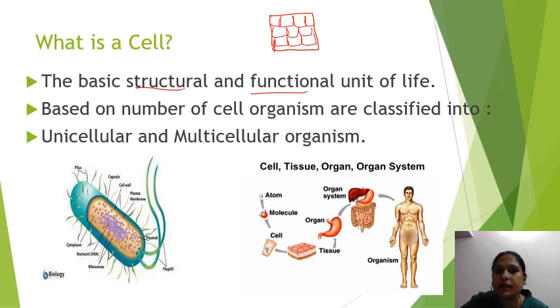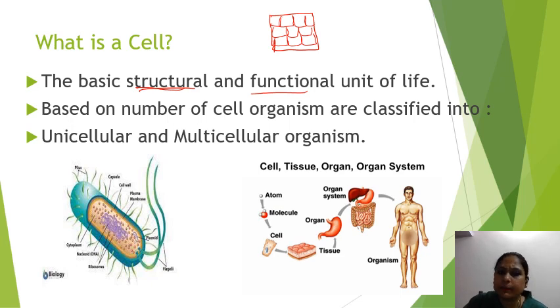Similarly, a cell is also made up of atoms. Atoms join to form molecules, and many molecules form the cell. The cell forms the tissue, tissue forms the organ, and organs form the organ system. Many organ systems form the organism. That's why it is called the basic structural and functional unit of the organism.